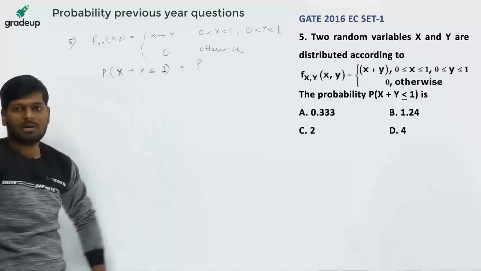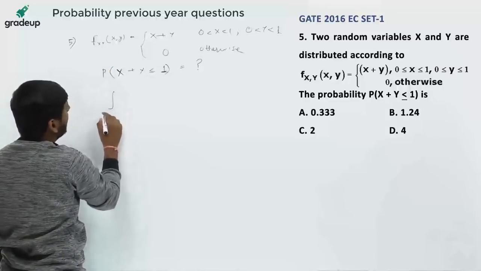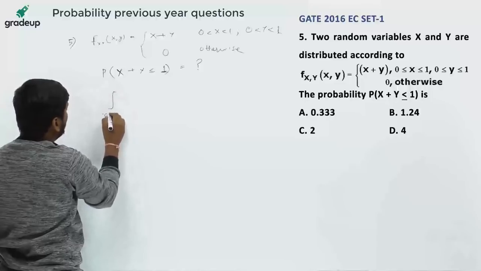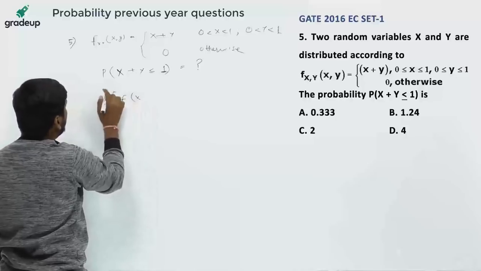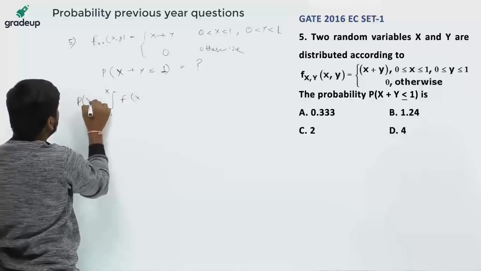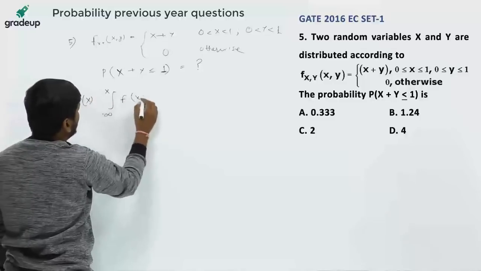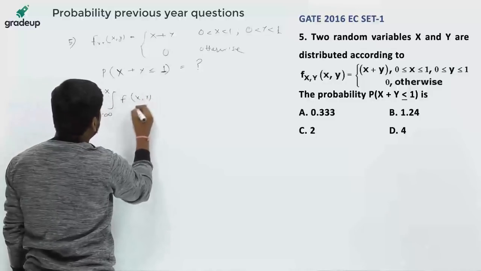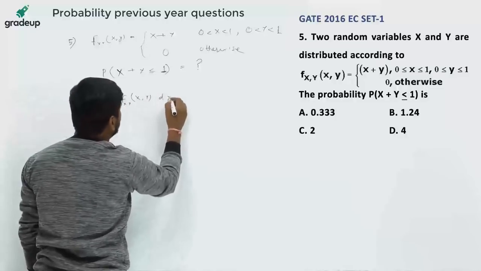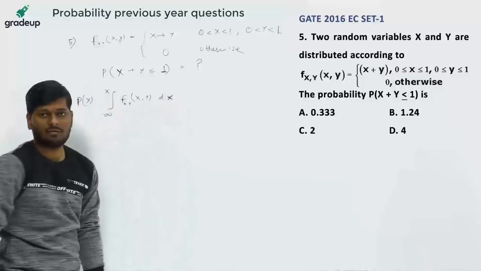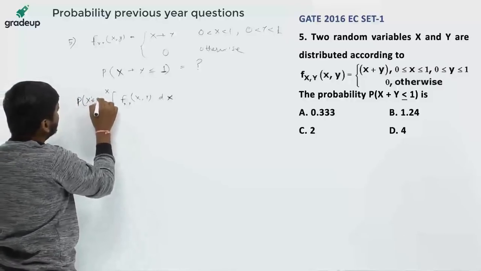To find the probability, we know the formula: the integration from minus infinity to x of f(x,y) dx is the probability of X less than or equal to x.